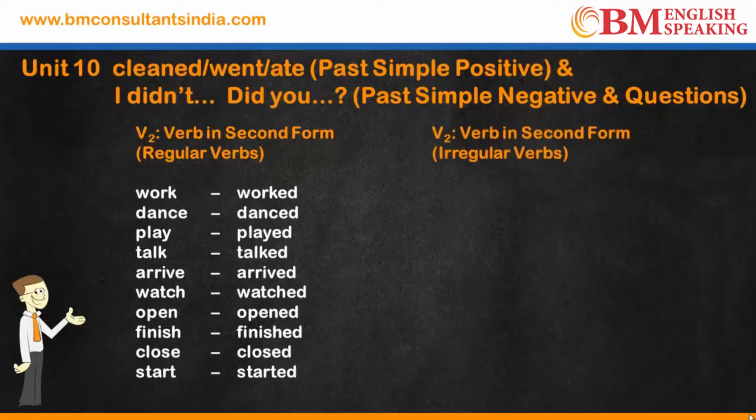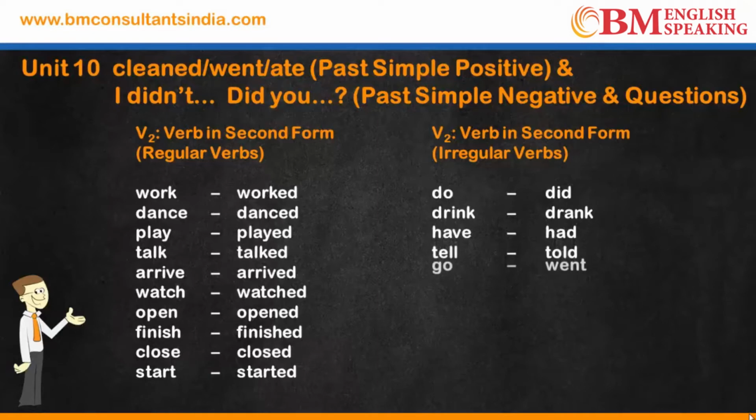अब जरा देखते हैं ये irregular verbs क्या हैं. Irregular verbs में when you convert from present tense to past tense or from V1 to V2, the spelling changes. Let's look at some examples. Do becomes did, drink drank, have is present tense, had is past tense, and you see the spelling has changed.